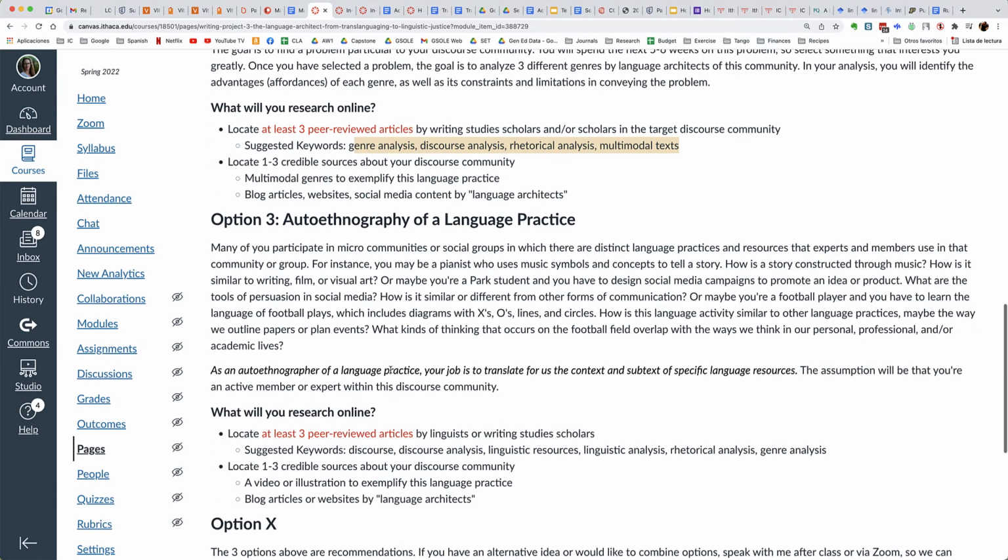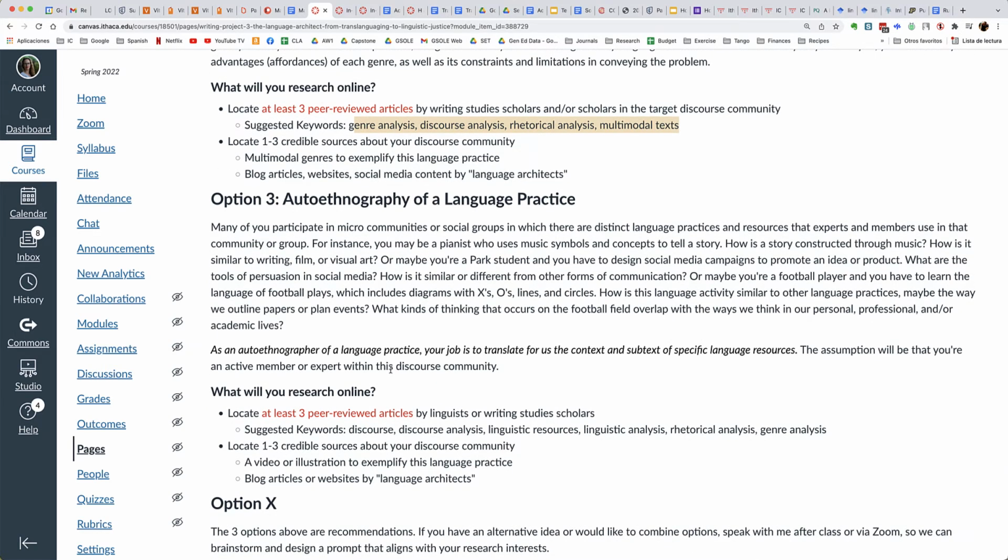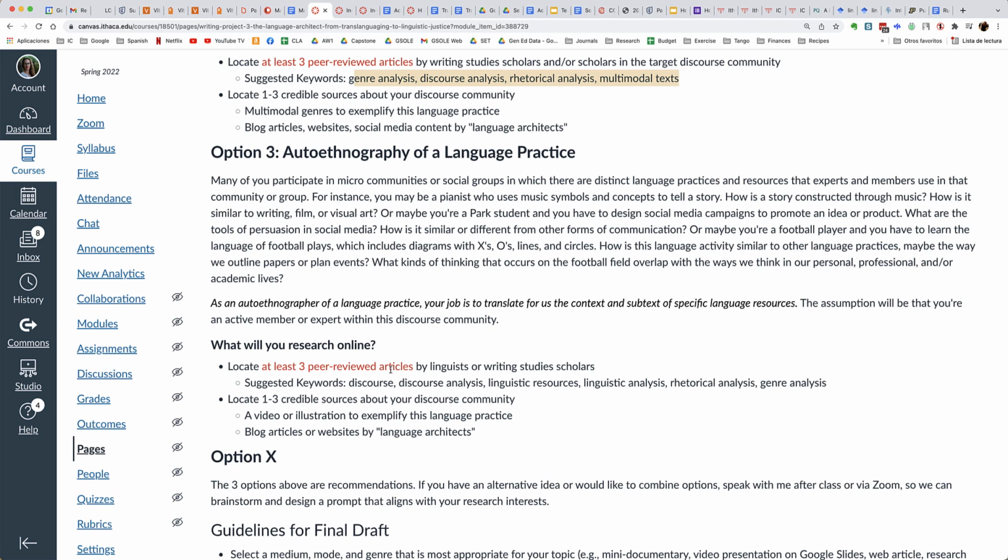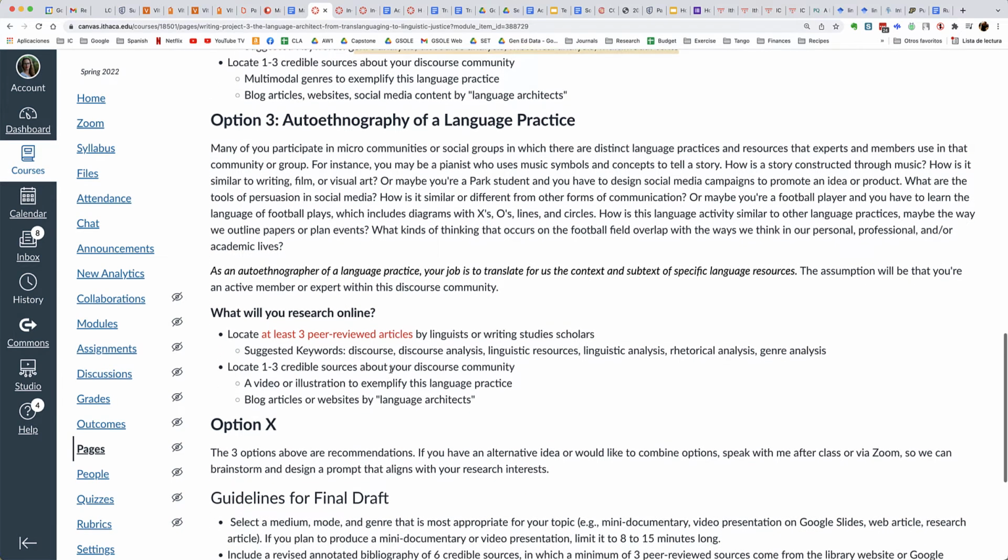And the last is an autoethnography. So this is more about your experience within a particular discipline, major, or community, or particular group that you're a part of. And so then you're going to be talking about basically the translation of how members of your community speak and what that means in other contexts.